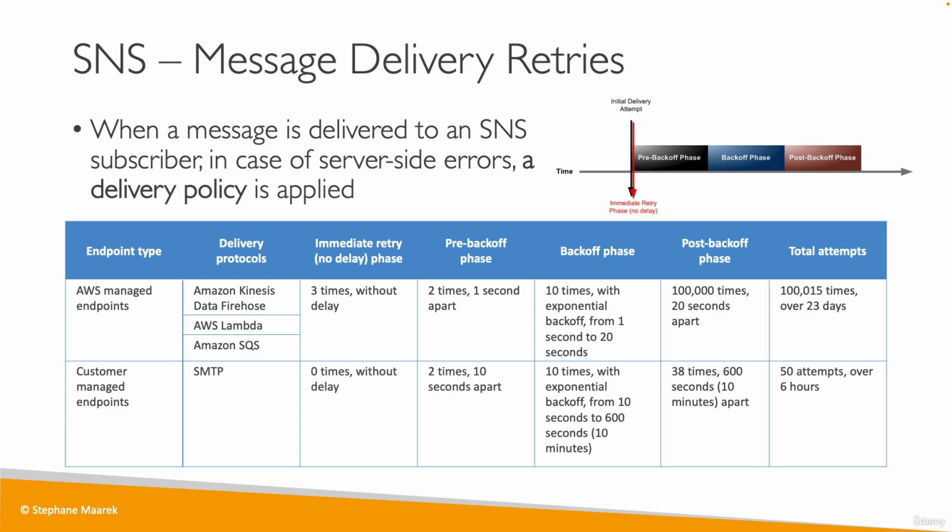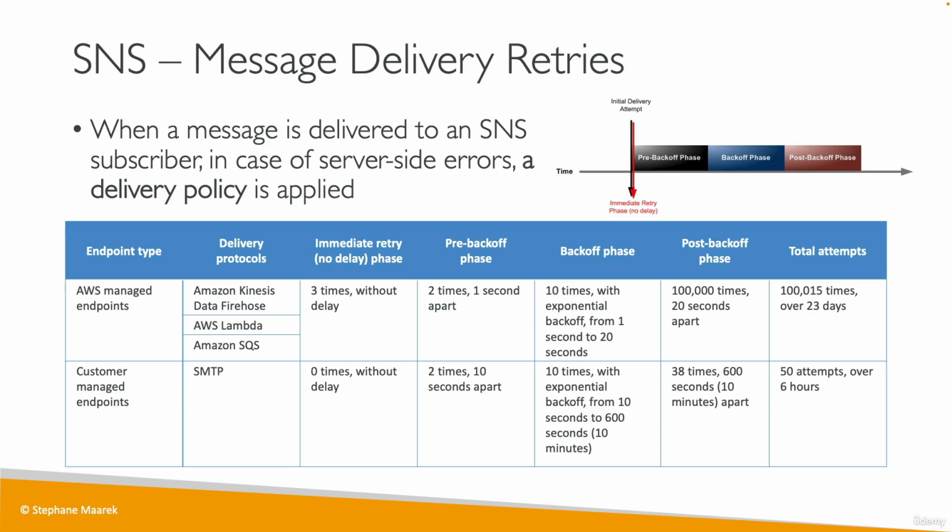Then it goes into a backoff phase where it's tried 10 times with exponential backoff from 1 second to 20 seconds. And then if it still doesn't work, it goes into the post-backoff phase where it's tried 100,000 times, 20 seconds apart. So the total attempts is over 100,015 times over the course of 23 days. As you can see, there are a lot of retries for the managed endpoints of AWS.